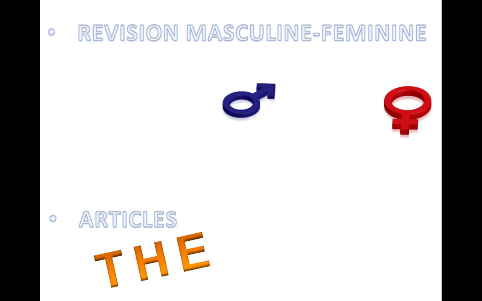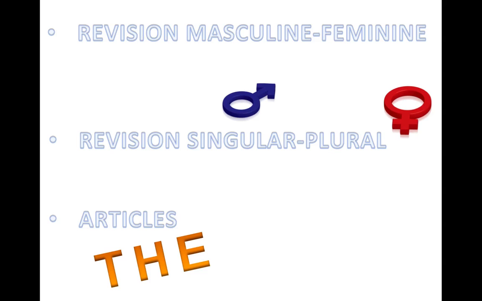Okay, so we're doing articles. We're learning how to say "the" in Italian. To do that, we need to look at the gender of the nouns, and also see if they're singular or plural, because unlike in English, we have about 6 versions of "the" in Italian, depending on the gender and the number of the noun.